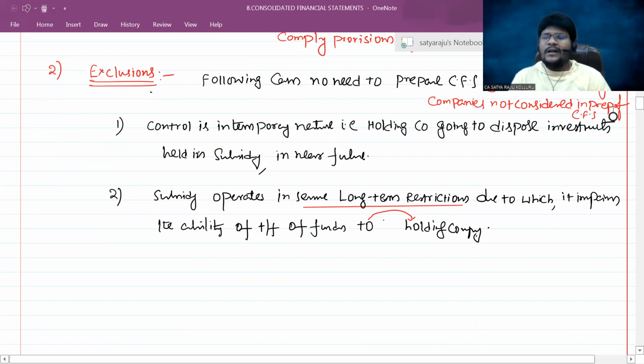The reason is, if it is temporary, they are seeing such investments as stock in trade, or as a current investment. At that point of time, no need to consider such subsidiary in the preparation of CFS.